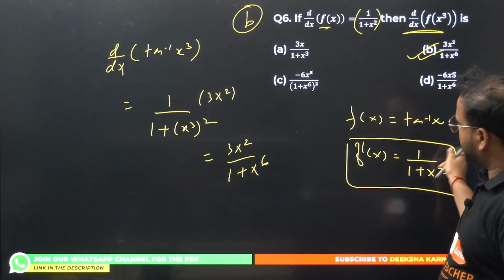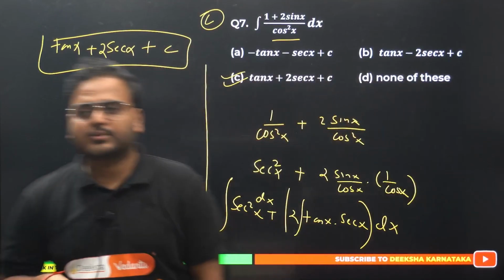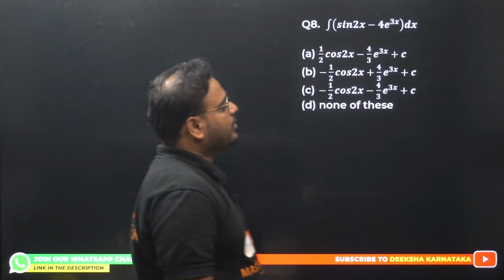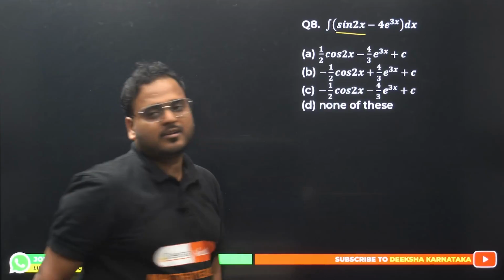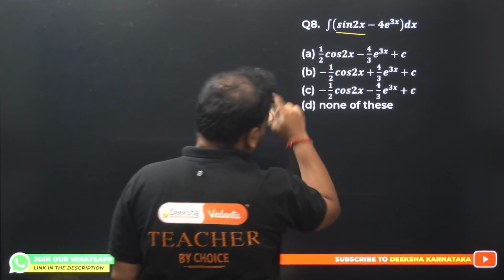5th is done. 6th is done. 7th also is done, right? Question number 7 also is done. Clear? Option number C is the right answer. Question number 8 now: sin 2x minus 4 e power 3x. Very simple. We have to apply one trigonometric function, other for exponential function. Okay, let's do it.